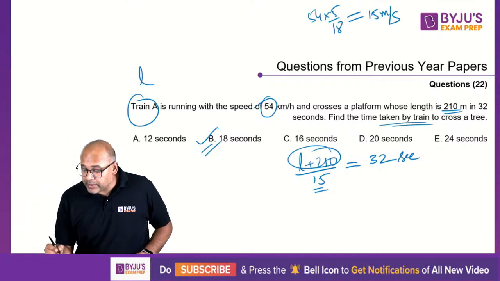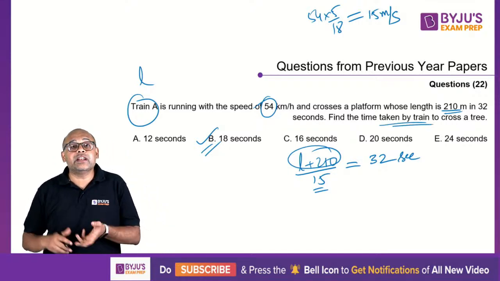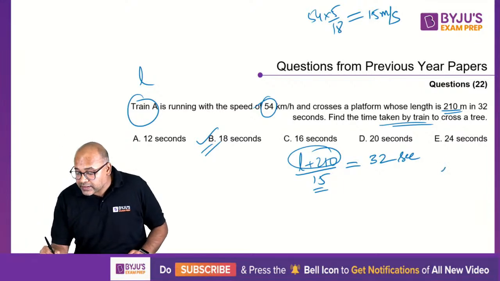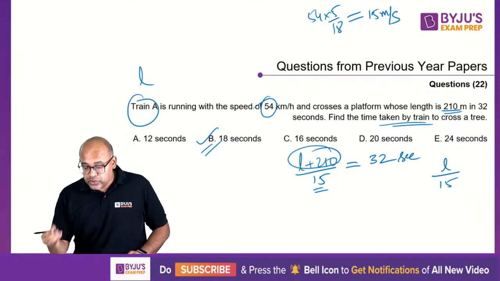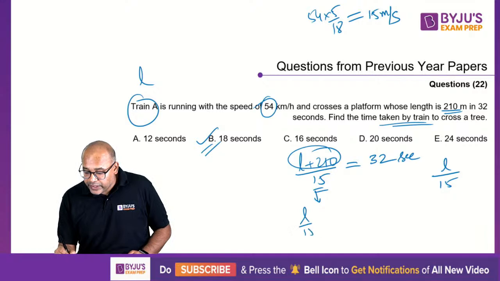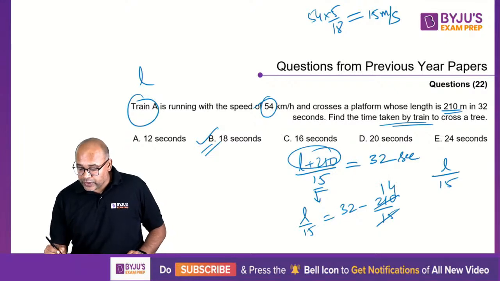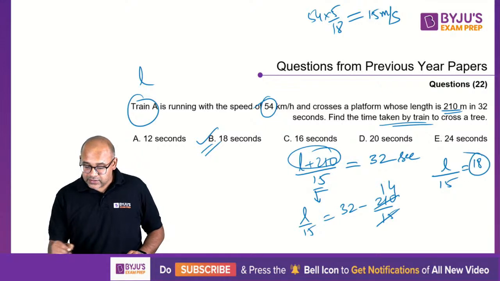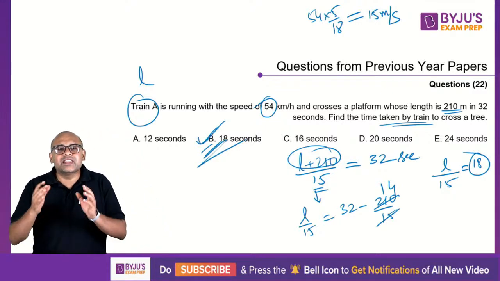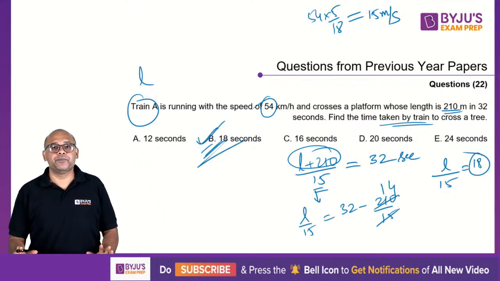Now find the time taken by the train to cross a tree. Crossing a tree doesn't have length. So they're asking L by 15. So what do you get from here? L by 15 is equal to 32 minus 210 by 15. So 15 1s are 15, 15 4s are 60. So 32 minus 14, this will be 18 seconds. That is your option number B. Once again, 30-45 seconds max.